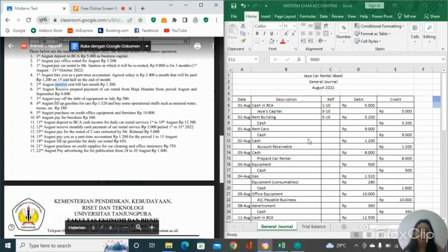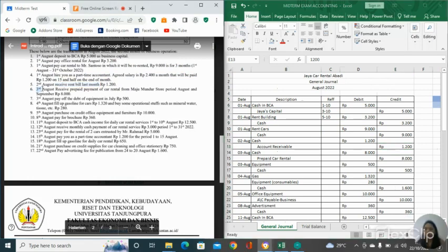So we input the debit first and the credit later. So cash 1,200, and account receivable, because it's rent bill last month. Account receivable becomes credit because it decreased, 1,200.